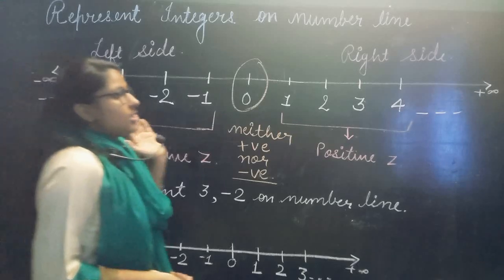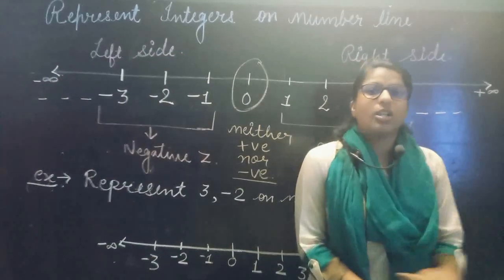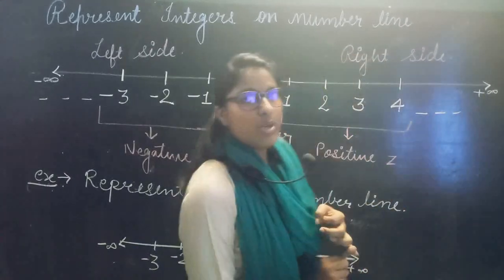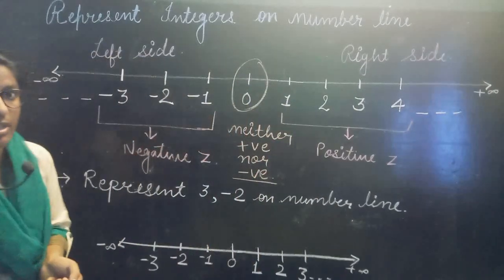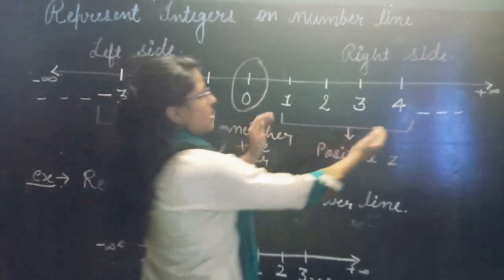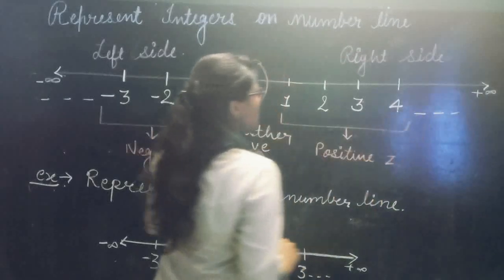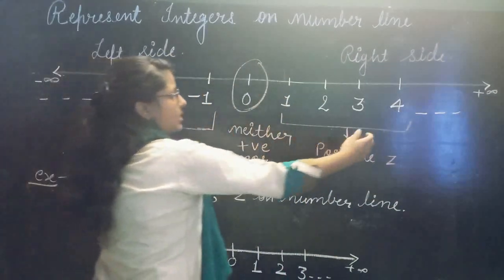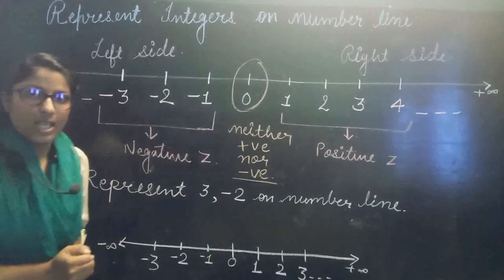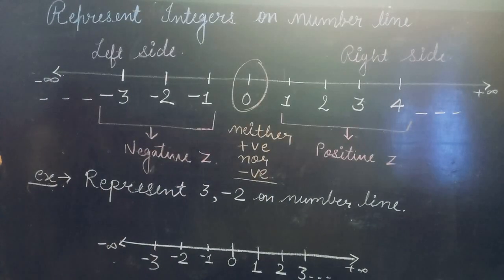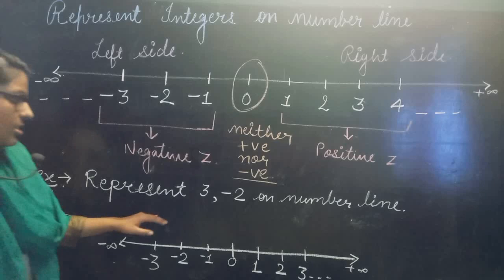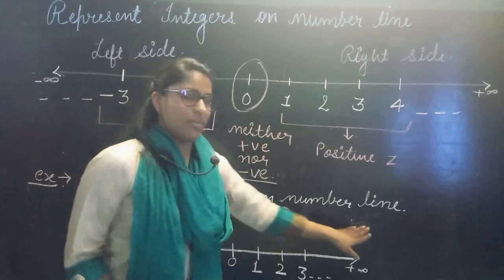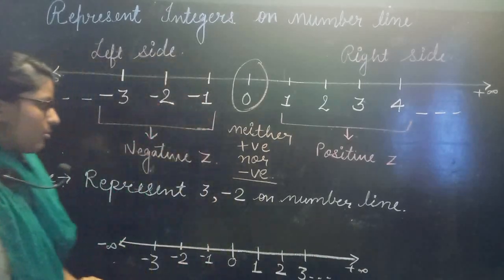So this number line is representing all kinds of numbers: natural numbers, whole numbers and integers. How? You can see here, these are natural numbers. These are whole numbers. The whole number line is showing integers here. Clear? Let's see an example. Represent 3 and minus 2 on the number line. How do you represent 3 and minus 2?